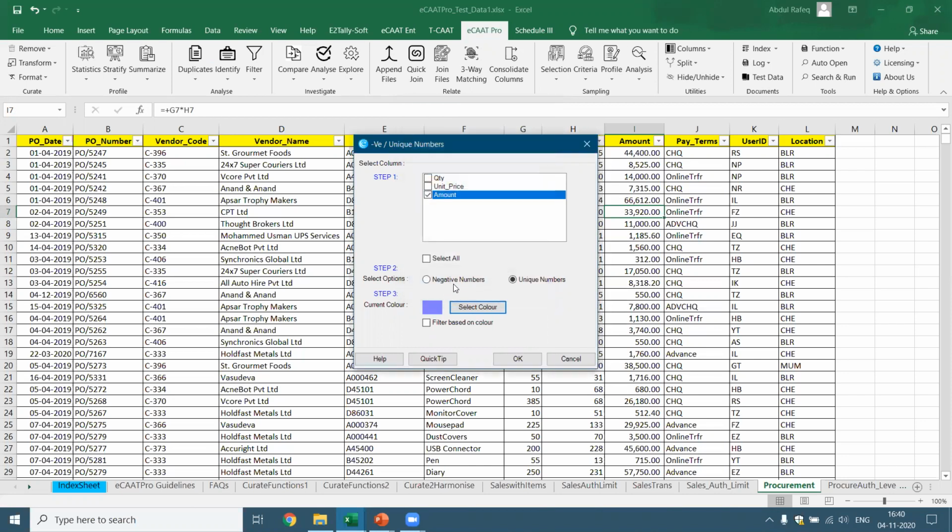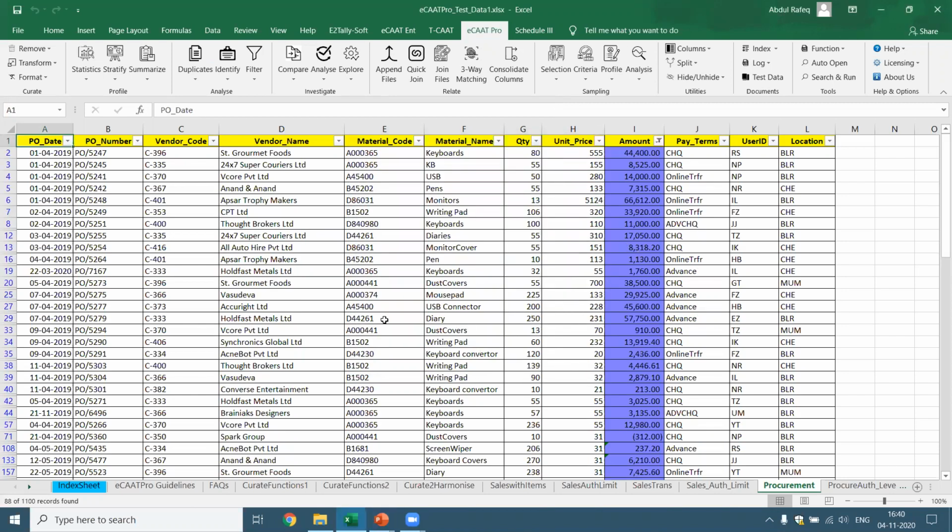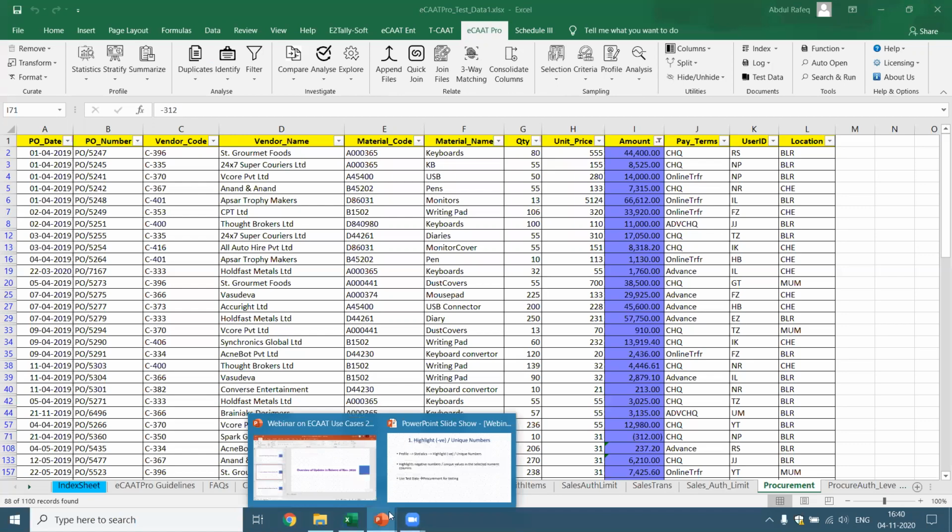Okay. So you have your negative numbers, unique numbers, and I said filter based on the color. Now you see what happens. See, now these are the 88 records out of the 1,100 records which have happened only once, which means this 44,400 rupees has been bought only once. 8,525 has been bought only once. So this particular order has been bought for this value only once. So you get a complete perspective of which are the values which are negative, which are unique. Here you got this negative value also, which has happened only once. So this is the function which I was talking about.